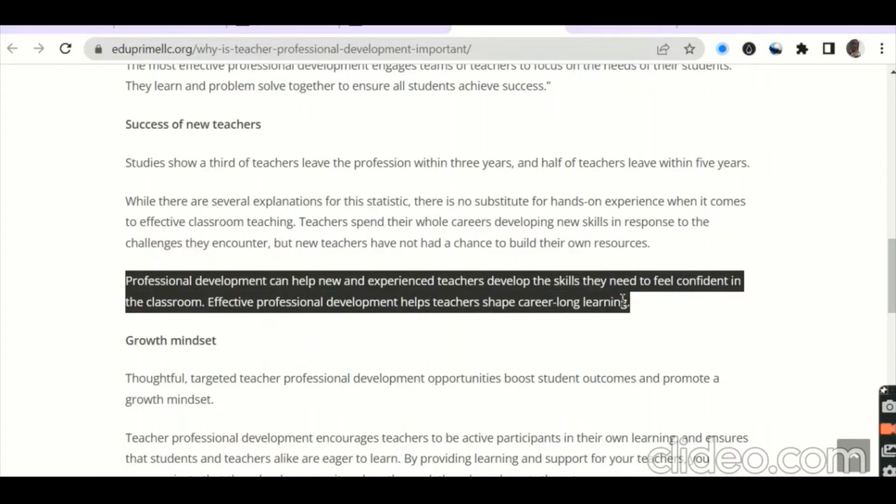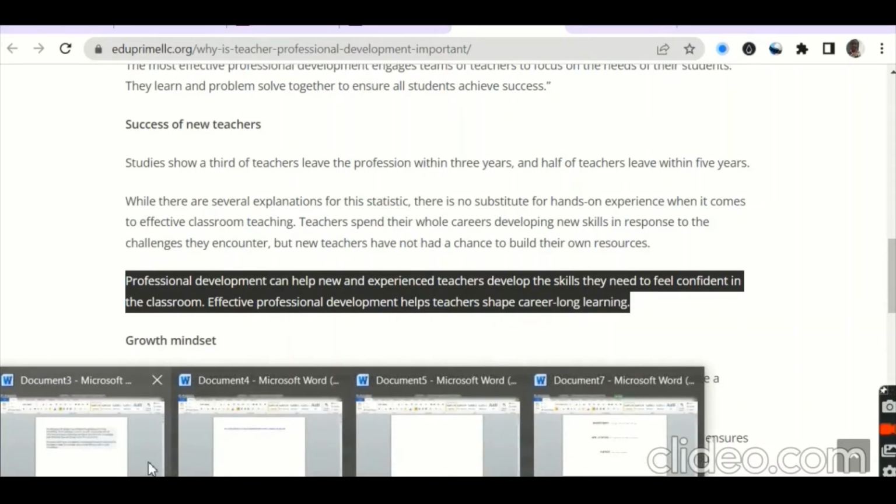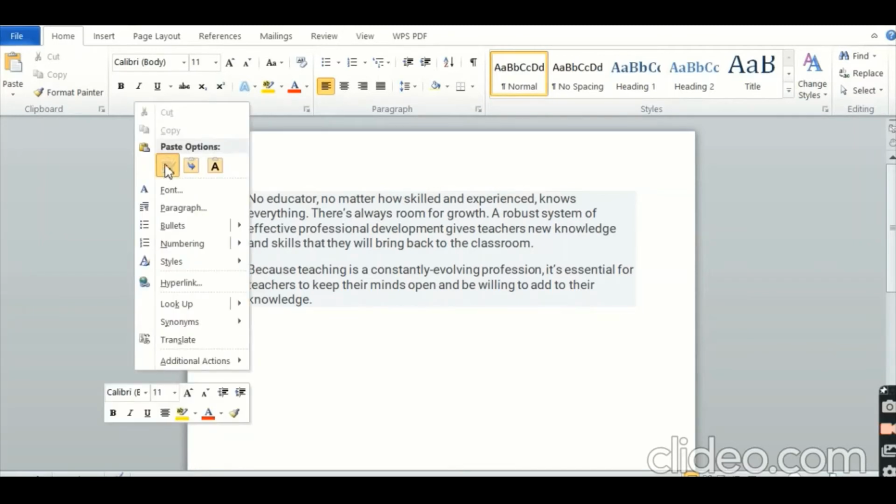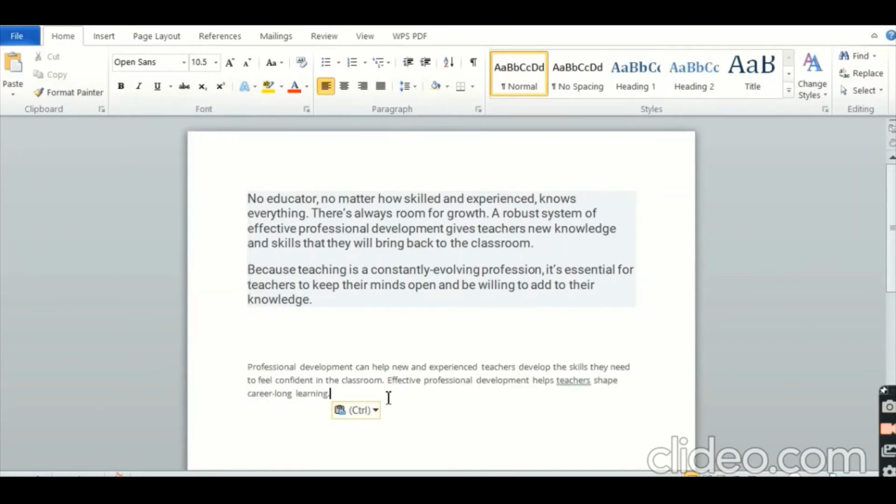copy the part I want, right click on my computer, copy, go back to my Word document, the part where I had saved the previous one. I'm going to enter so that I can space them. This is just the collection part. I paste it, as you can see.